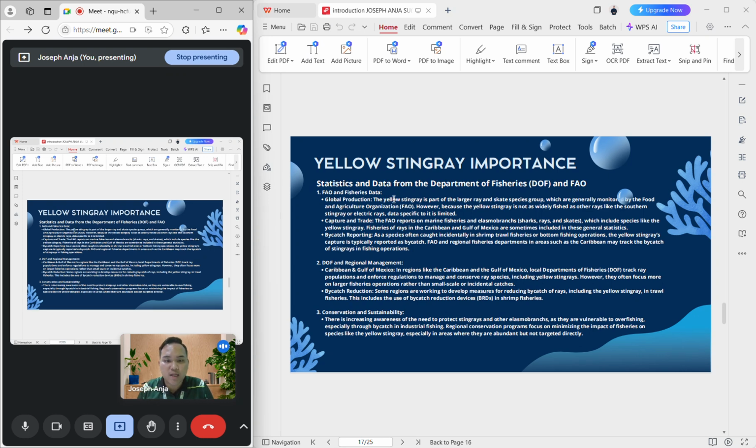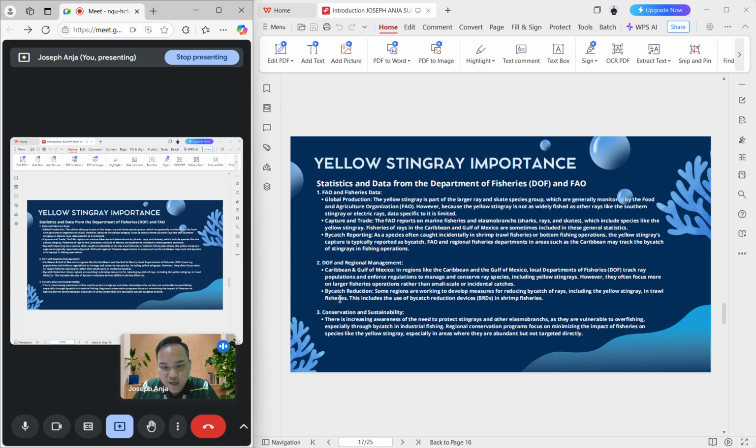The importance of the yellow stingray is reflected in statistics and data from the Department of Fisheries, DOF, and FAO. By FAO and fisheries data, we can know about global production. The yellow stingray is part of the largest ray and skate species group, which is generally monitored by the Food and Agriculture Organization, FAO. However, because the yellow stingray is not as widely fished as other rays like the southern stingray or electric rays, specific data is limited.